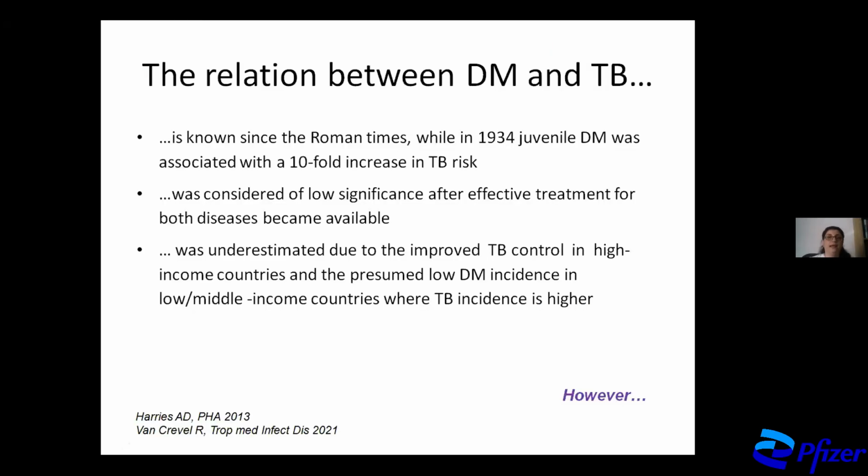So the relation between DM and TB is known since the Roman times, and in the beginning of the 20th century, juvenile DM was associated with a 10-fold increase in TB risk. But this relation was considered of low significance because effective treatment for both diseases became available. And also, this relation has been severely underestimated due to the fact that improved TB control exists in high-income countries, and presumably low TB incidence exists in low or middle income countries where TB incidence is higher.